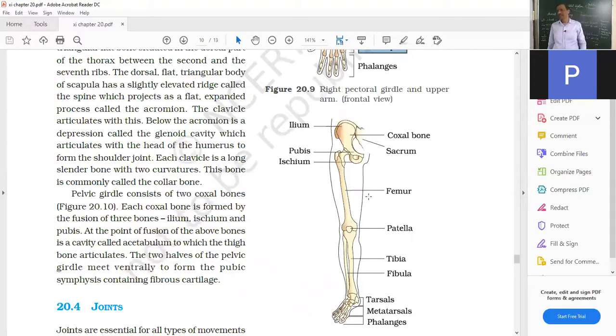I'll just talk, we'll have just a discussion, about how strong the bones are. Are they stronger than an RCC pillar? Of course, they are much stronger than an RCC pillar. You make such a thin RCC pillar and put 100 kg weight on it. Will it be able to bear it? Certainly not.